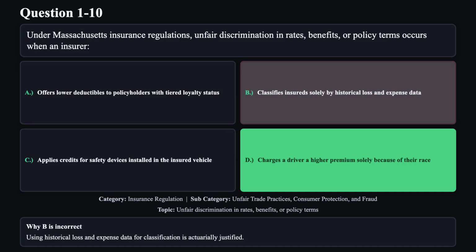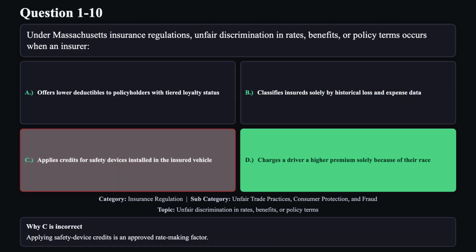Reason B is not correct. Using historical loss and expense data for classification is actuarially justified. Reason C is not correct. Applying safety device credits is an approved rate-making factor.